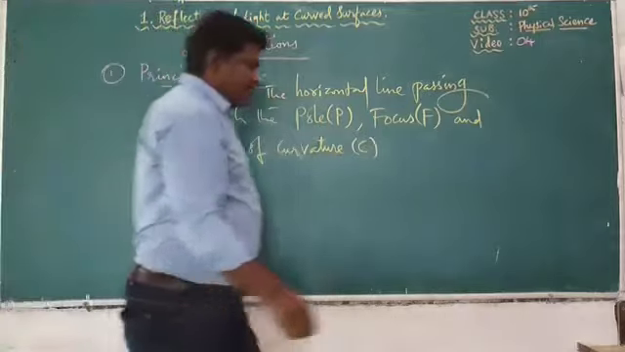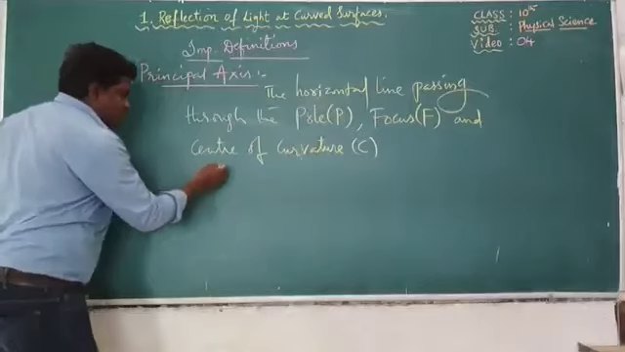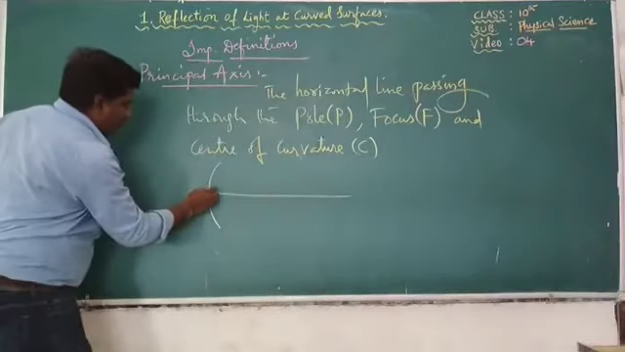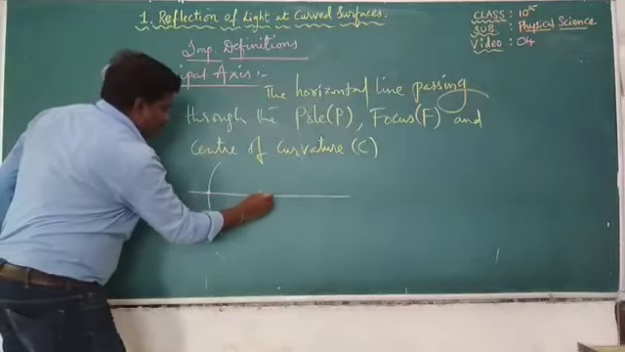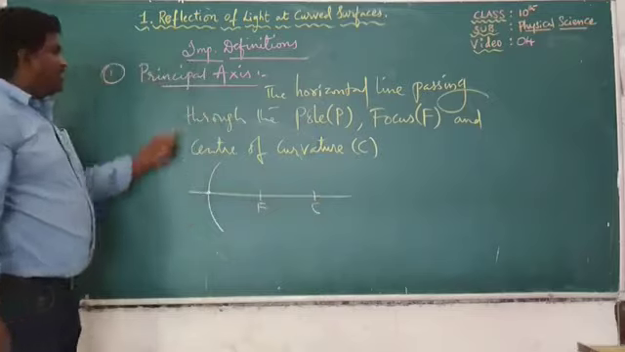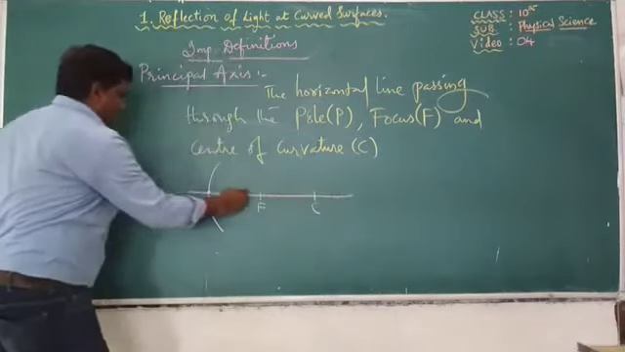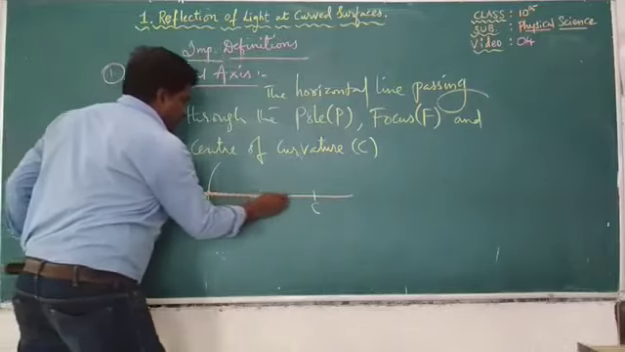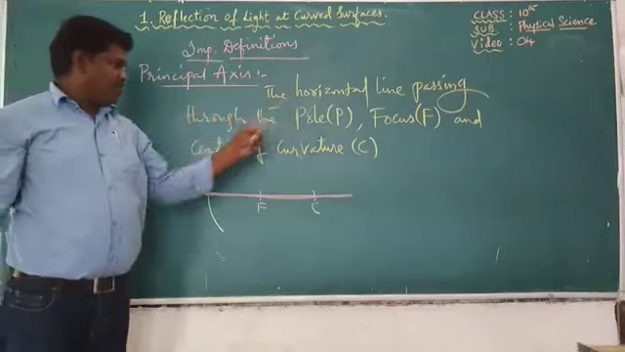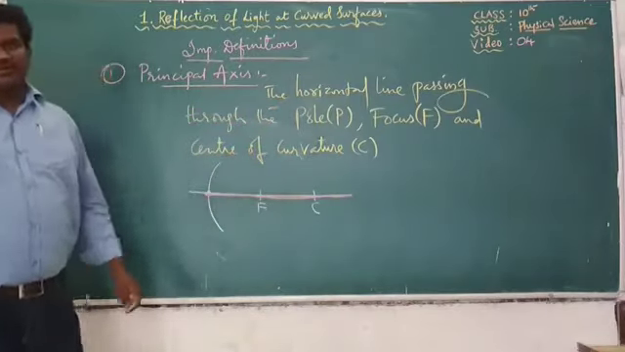Now let us see the diagram of what we just came to know. In the previous video we learned the horizontal line passing through the pole, focus, and center of curvature is known as principal axis. This horizontal line is known as principal axis. What is principal axis? The horizontal line passing through the pole, focus, and center of curvature is called the principal axis.